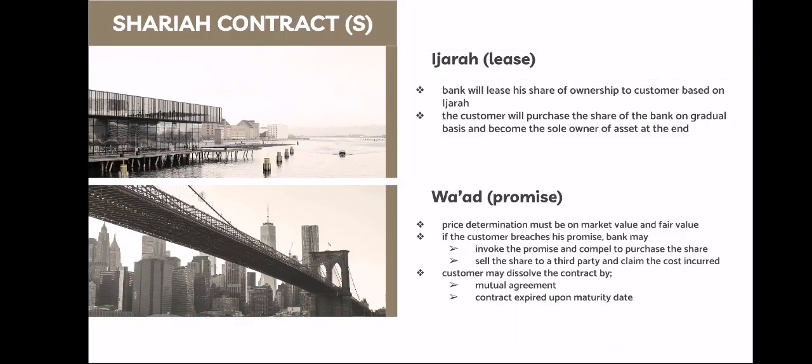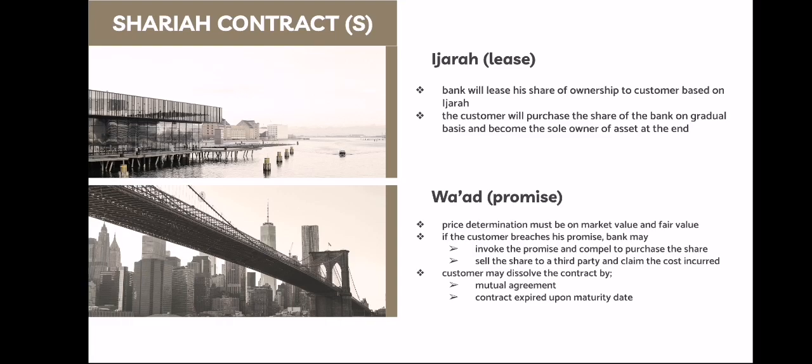Next, other than the Musyarakah concept, Musyarakah mutanaqisah term financing-i also adopts the Ijara and Wa'ad concepts. For the customer to fully acquire the ownership of the property, the bank releases its share to the customer on Ijara basis. The bank releases its share on the basis of Ijara Mawsufa fi Zimma, which is forward leasing during the property construction, or Ijara upon the completion of the property. The customer will fully pay the monthly installment to become the owner of the property.